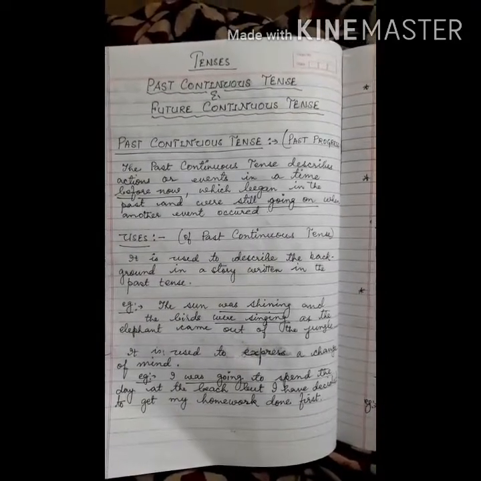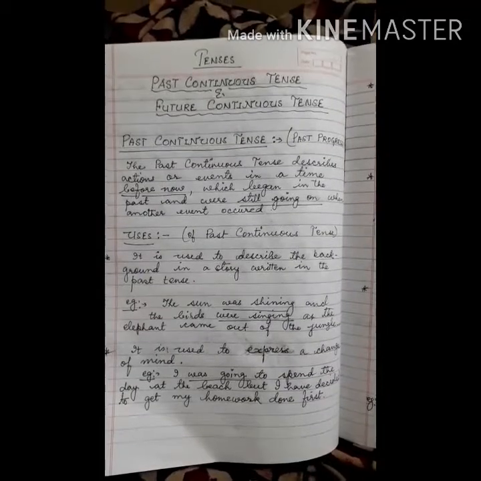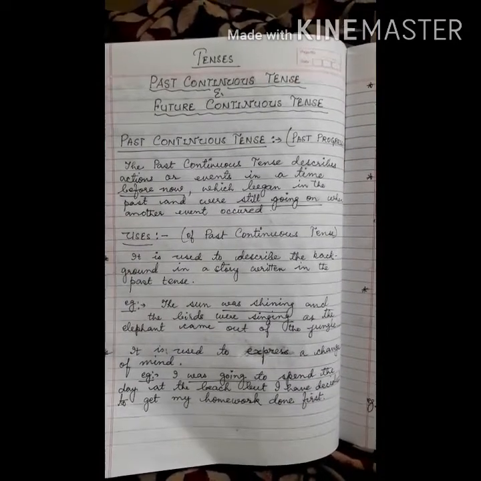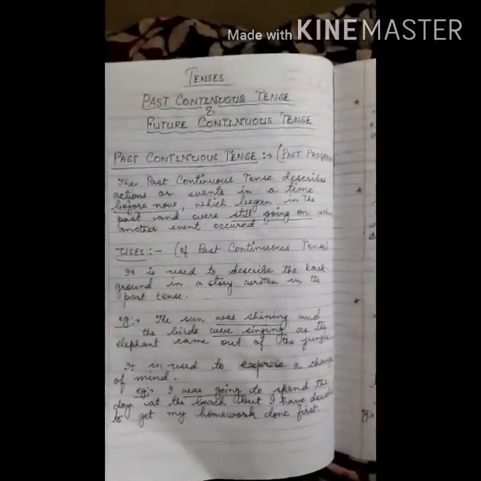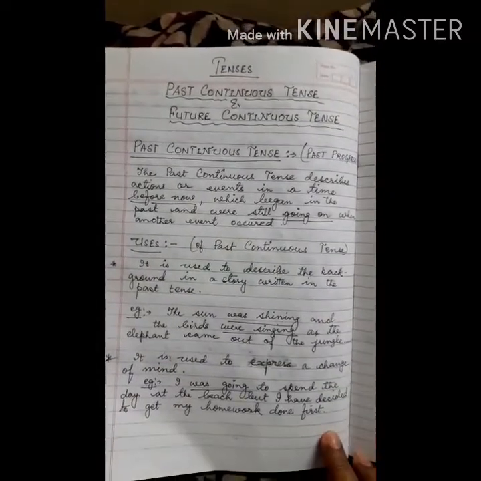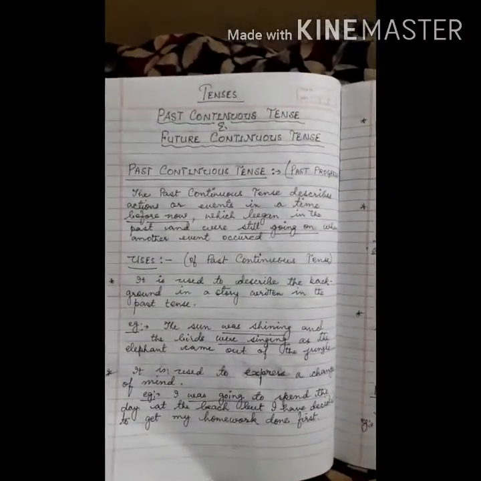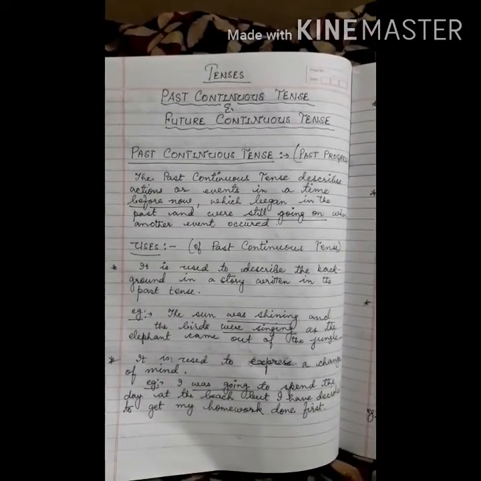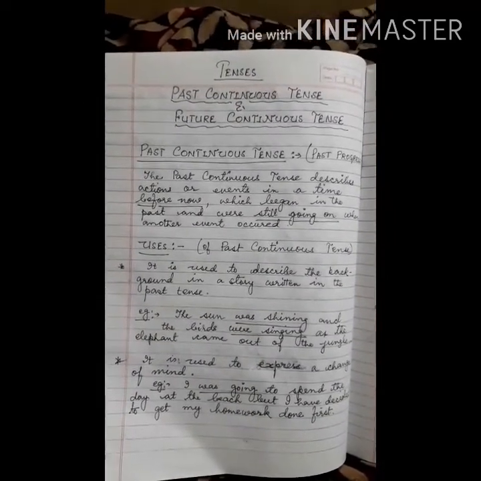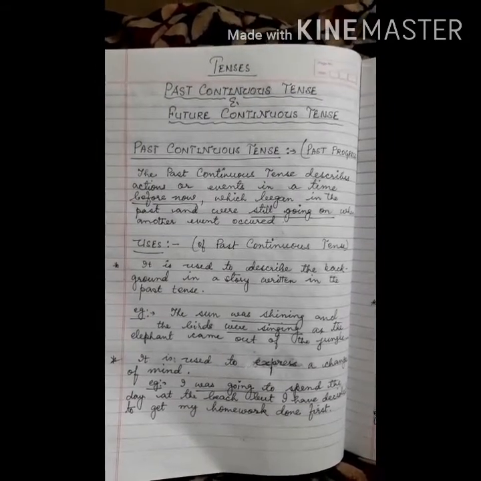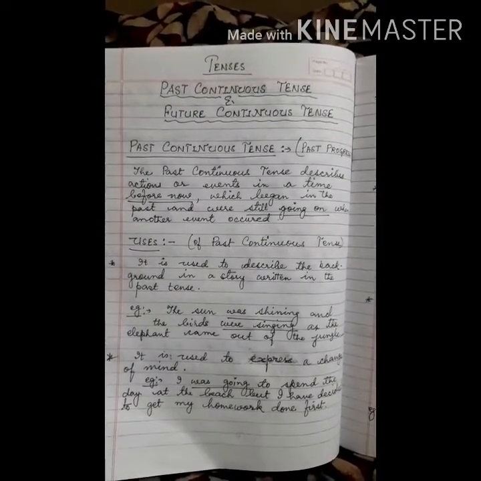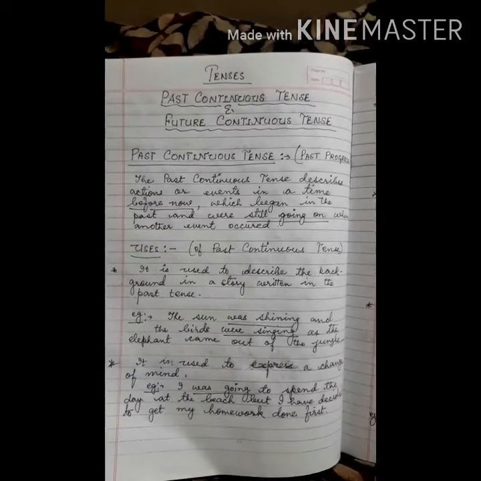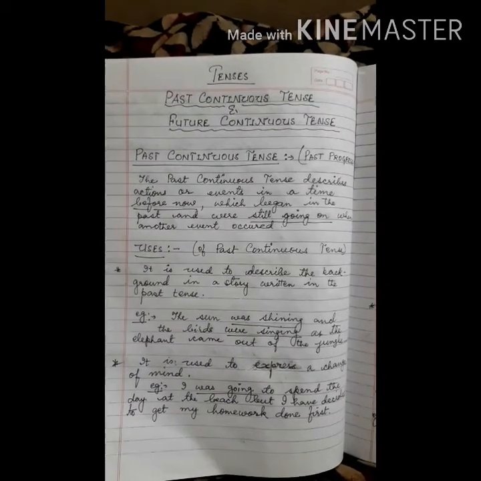First of all, let us know what is a past continuous tense. A past continuous tense is also known as past progressive, and it is the tense which describes actions or events in a time before now which began in the past and were still going on when another event occurred.